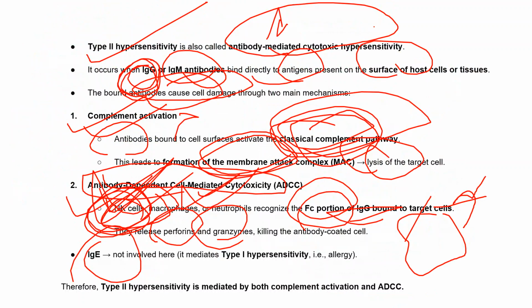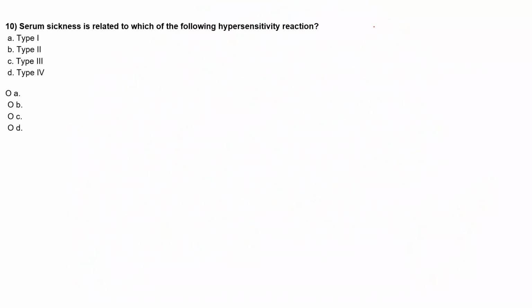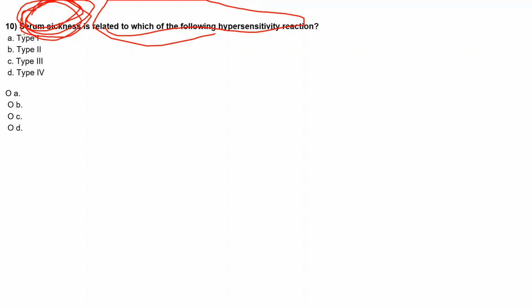Type 2, like the examples we already saw, Myasthenia gravis and Graves' disease, has two pathways, as the name suggests: complement activation, and antibody-dependent cell-mediated cytotoxicity. So moving to the last question: serum sickness is related to which of the following hypersensitivity reactions? We know that there are four kinds, so we have to tell which hypersensitivity serum sickness comes under: type 1, type 2, type 3, or type 4.